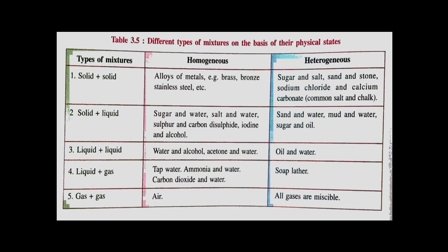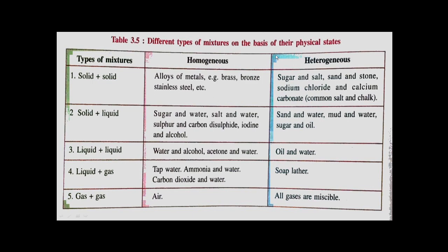This is also very important. Suppose the question is: give an example of a solid homogeneous mixture. Any example from this you can give. Alloys of metal are solid homogeneous mixtures. Brass, bronze, stainless steel, all these are alloys. So this will be an example of a solid homogeneous mixture.